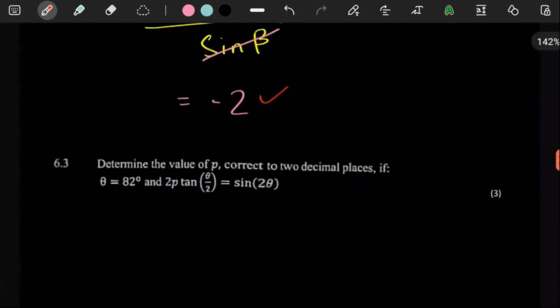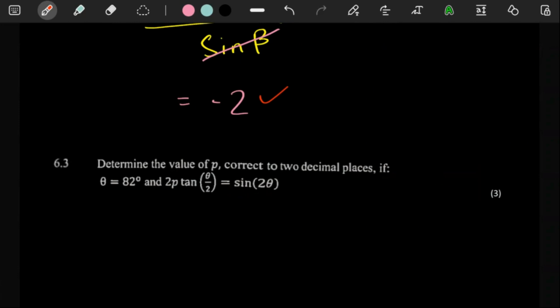6.3, for 3 marks, they said we should determine the value of p correct to 2 decimal places if theta is 82 and 2p tan theta over 2 is equal to sine 2p.